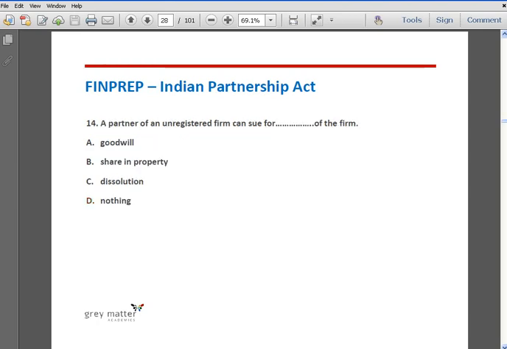Question number 14. A partner of an unregistered firm can sue for dash of the firm. Option A, goodwill. Option B, share in property. Option C, dissolution. And option D, nothing. The correct answer is dissolution. A partner of an unregistered firm can sue for dissolution of the firm. Question number 15. Persons who have entered into partnership with one another are individually called? Option A, firm. Option B, partners. Option C, firm name. Option D, registered name. The correct answer is option B, partners.